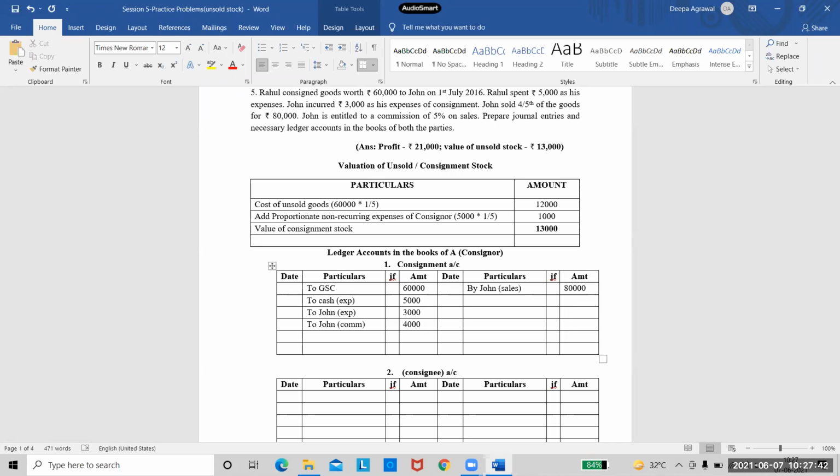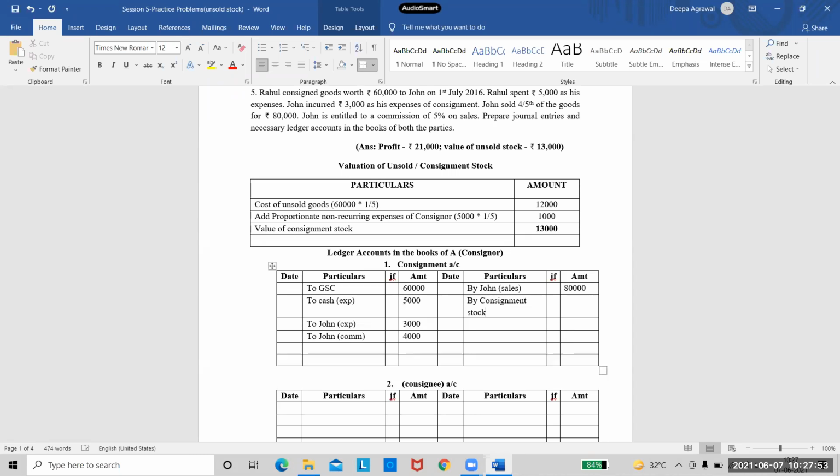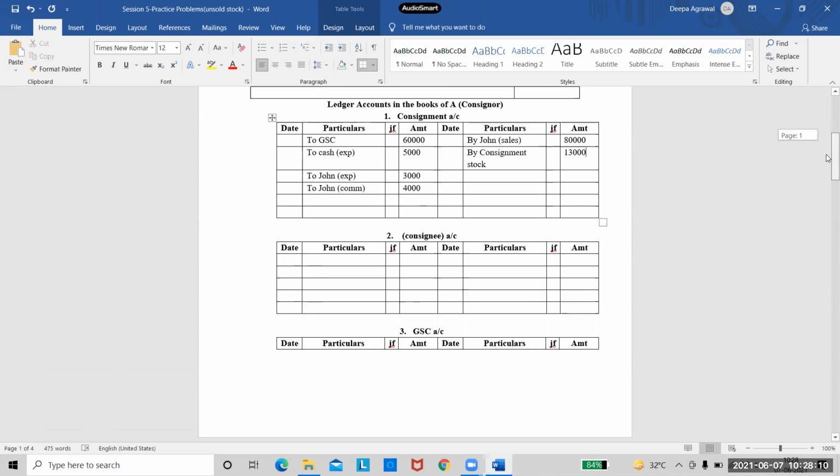Consignment stock. And consignment stock will always come on the credit side. So I will write the entry on the credit side as consignment stock. Now you can ask me, why am I taking consignment stock on the credit side? I'm taking it on the credit side because it is the goods which are coming back. So it is like an income for me. And I have already calculated the value of consignment stock. It is 13,000. So I will take this 13,000. Now what is the next step?